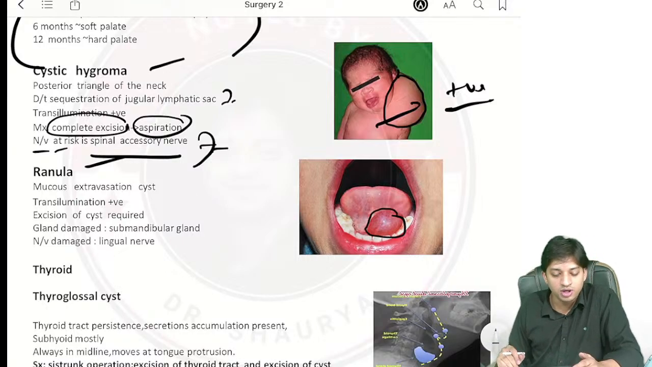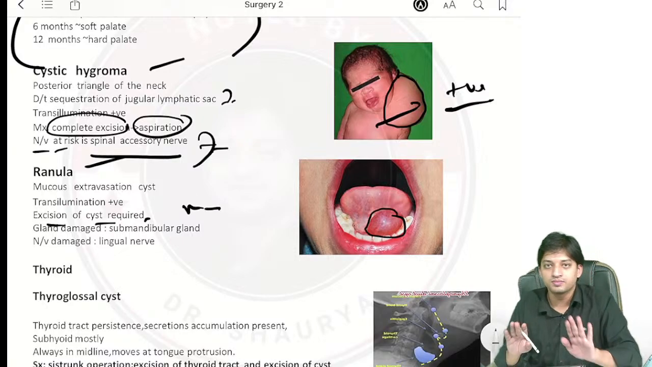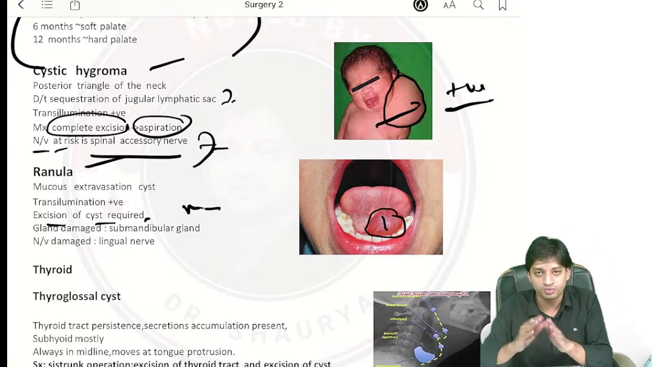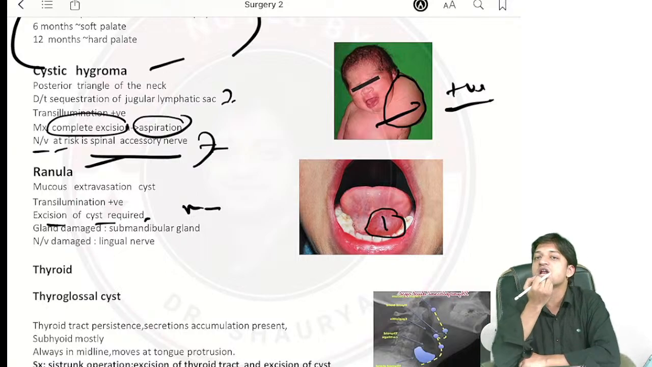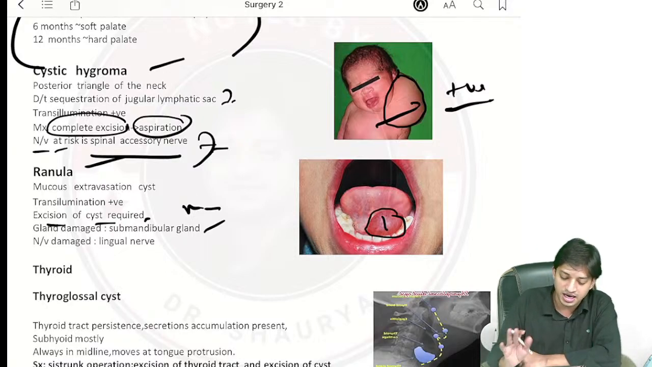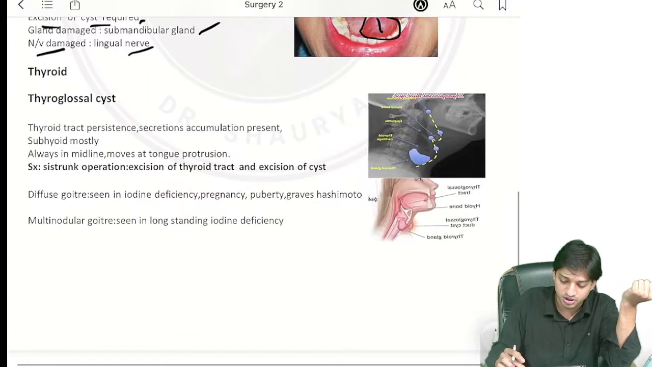Now, treatment, what will you do? You will do excision of the cyst, right? Or marsupialization. Excision of the cyst or marsupialization also. Now, gland damage: you can look here, it is at the submandibular region, lower part of the mandible, so the submandibular gland will be damaged. Nerve damage will again be the lingual nerve that will be damaged.